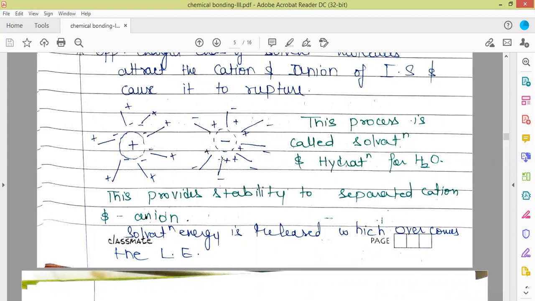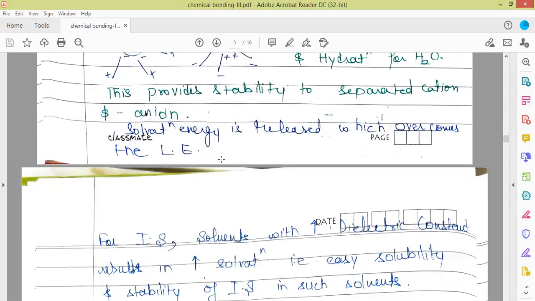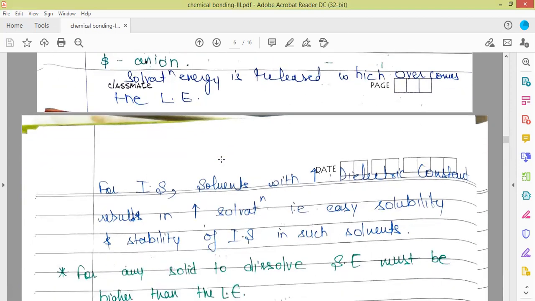This large amount of energy released is called solvation energy, because the process of solvation has taken place. When this solvation energy is higher than the lattice energy, we can easily break the lattice. This provides the energy for the breakage of the lattice, and the ionic solid gets dissolved into the solvent. So for ionic solids, solvents with high dielectric constant result in solvation, that is, easy solubility.